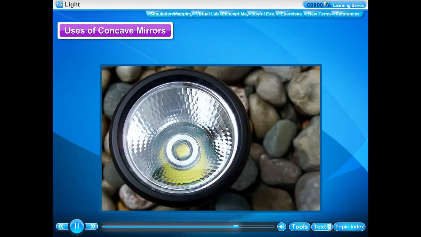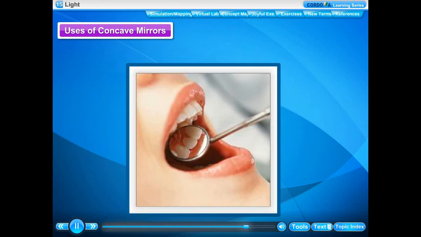Concave mirrors are used as reflectors in torches, headlights of vehicles such as cars, scooters, buses, trucks, and train engines to get a strong straight beam of light. Concave mirrors are used by dentists to see an enlarged image of teeth.